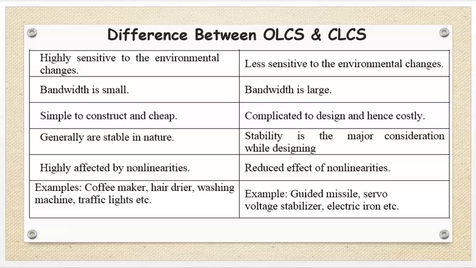Examples of open loop systems are coffee maker, hair dryer, washing machine, traffic lights, that is traffic signal, etc. Examples of closed loop control systems are guided missiles, servo voltage stabilizer, electric iron. Again from mechanical engineering you can give the example of computer numeric control machine. Now this is the difference between open loop control system and closed loop control system.